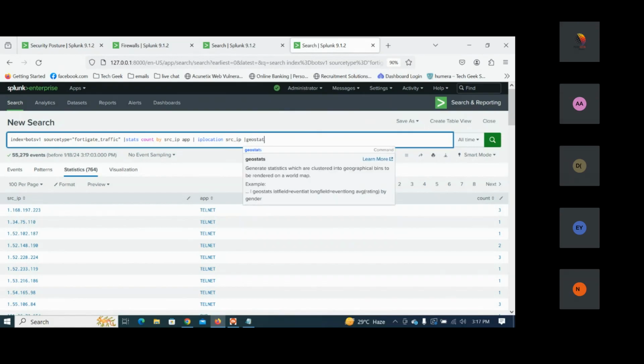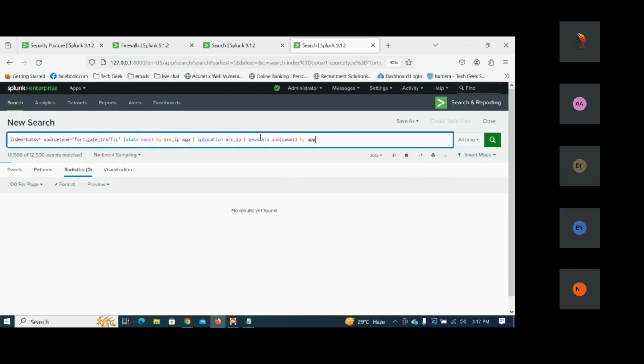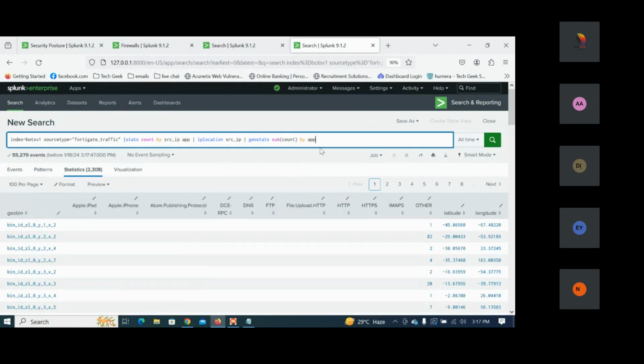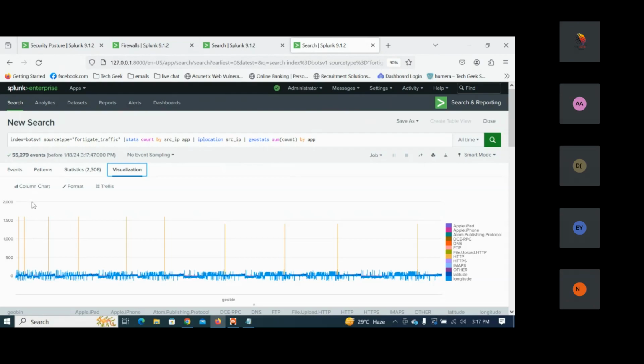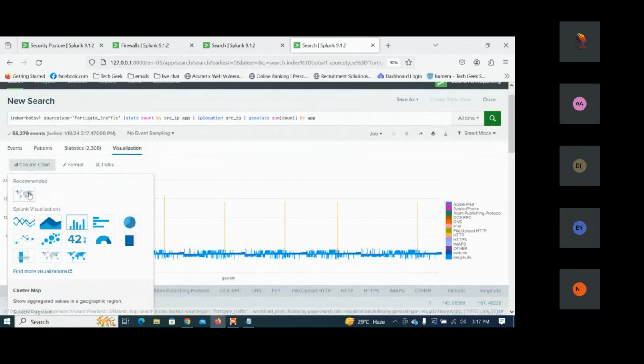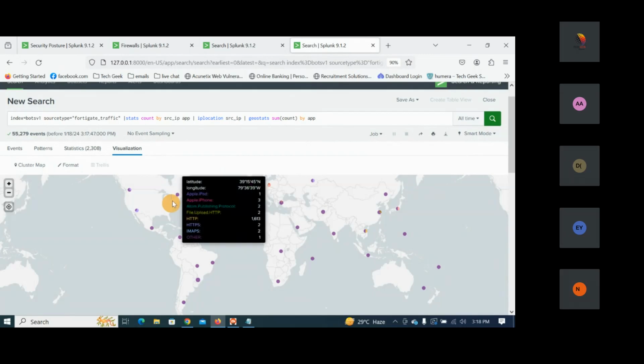geostats. Geostats count, sum count. They are using the geostats sum count of the app here. So destination app we can see. Geostats sum count by apps here. So this is our apps. Click on visualization and click on the column, recommended map. This is others. So this is related to the apps information.